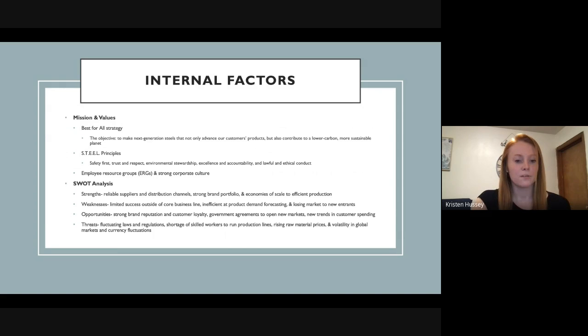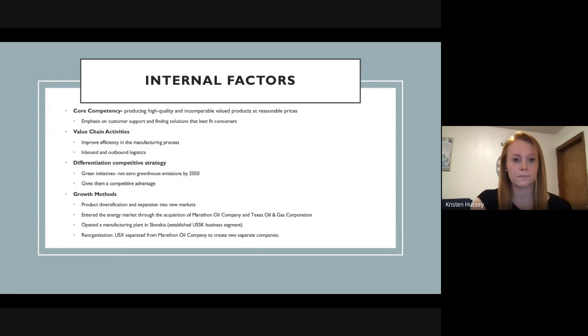And finally, threats to the steel industry are fluctuating laws and regulations, primarily from governing bodies, shortage of skilled workers to run production lines, rising raw material prices, and volatility in global markets and currency fluctuations.